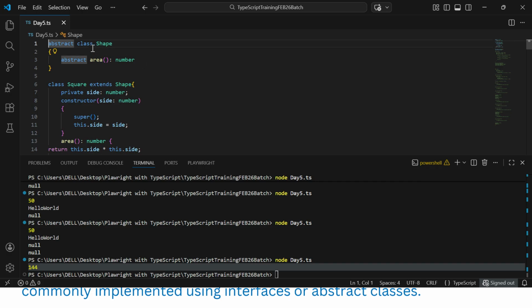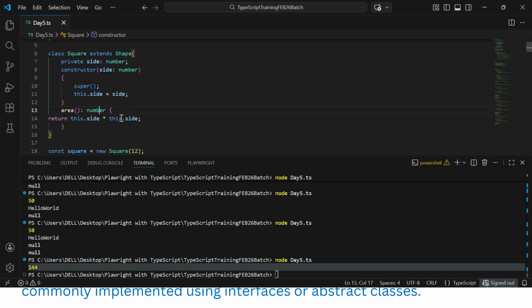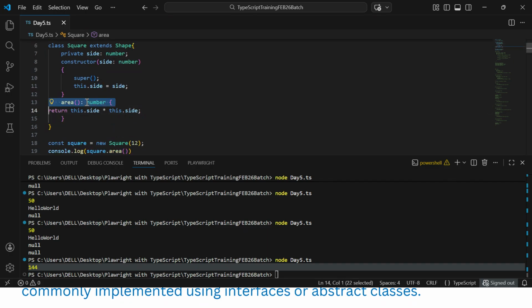So we have a class called Shape. We are defining that function with the return data type. Now we are creating one more class, extending this main abstract class. We define whatever variable is required, create a constructor, and create a method here. The same method from the parent class, we define the body here.